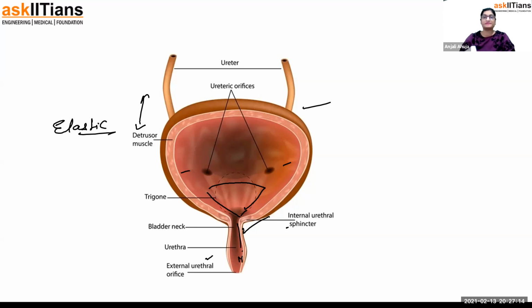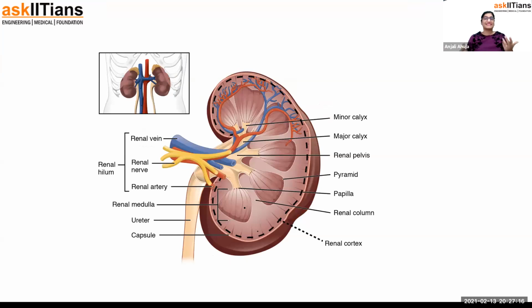Let's move forward. Yeah, it's the kidney, a bean-shaped organ. You remember? It appears as a purplish brown structure.